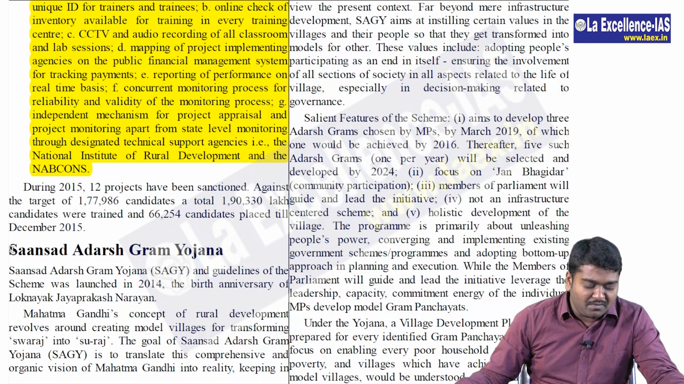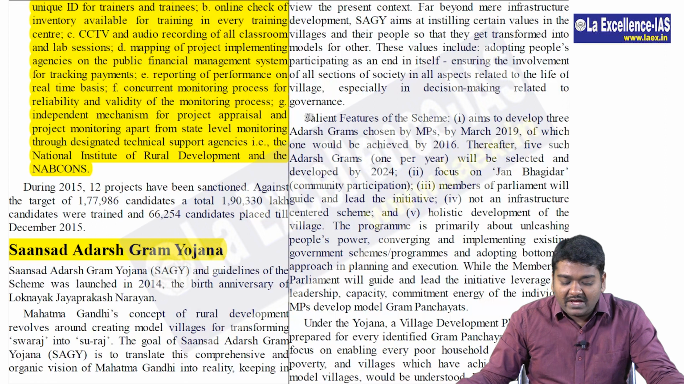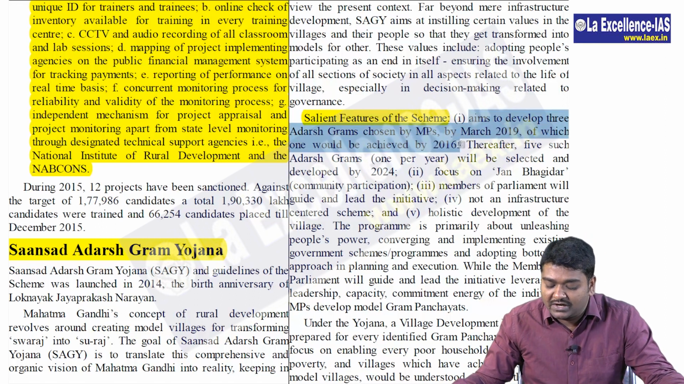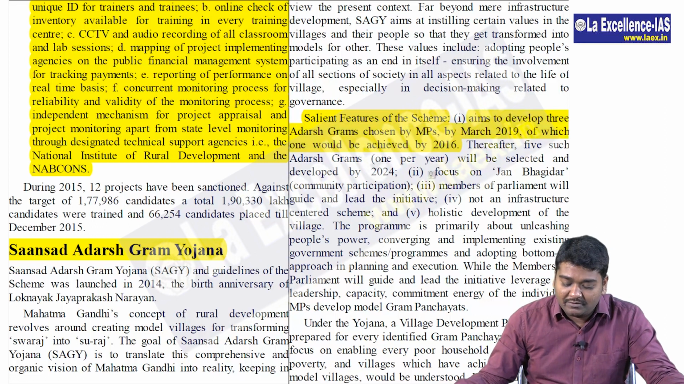Next important scheme is about Sansad Adarsh Gram Yojana, where you might have heard that one village needs to be adopted. There you have to look at the salient features, where they say that it aims to develop 3 Adarsh Grams chosen by MPs by March 2019, of which one should be achieved by 2016. Not many would have done that.